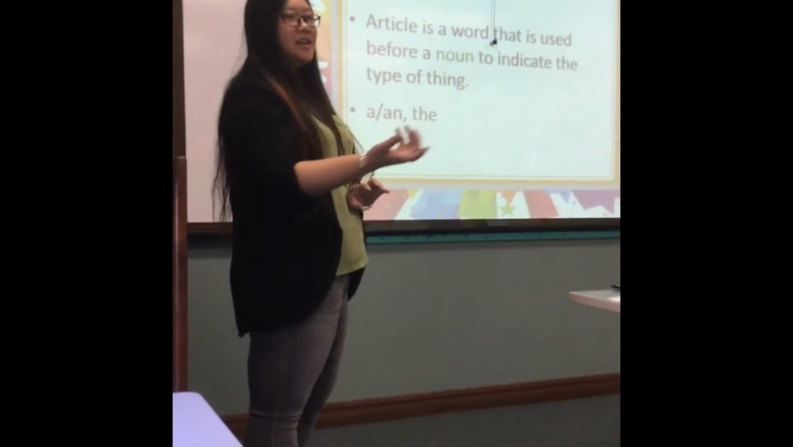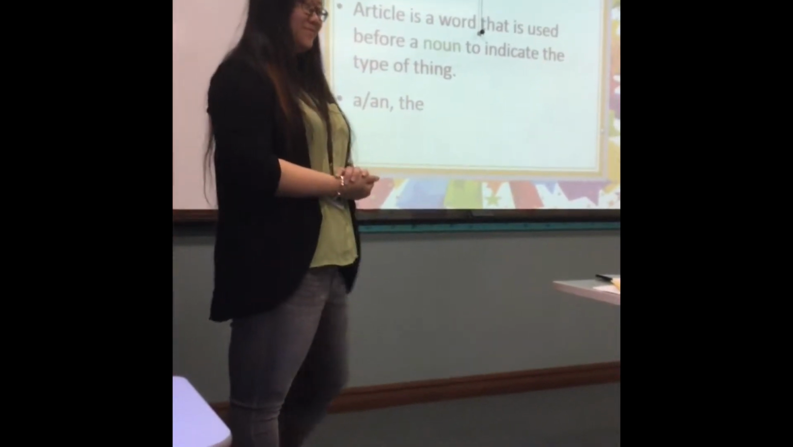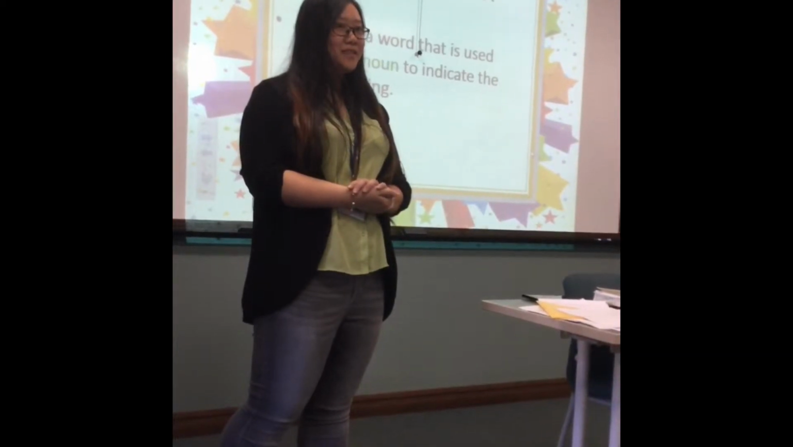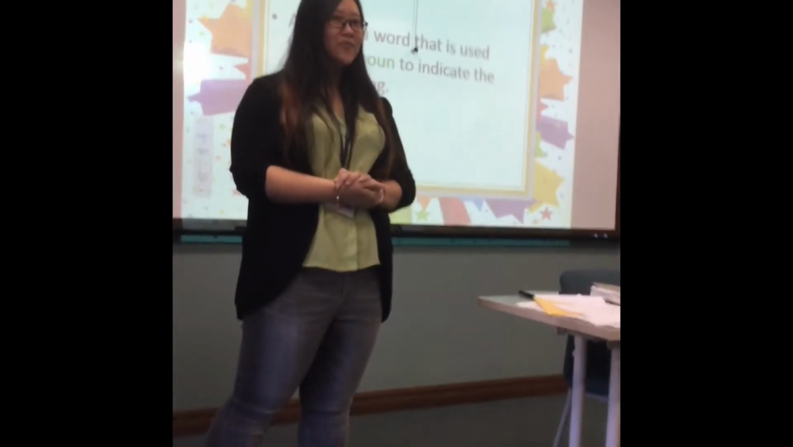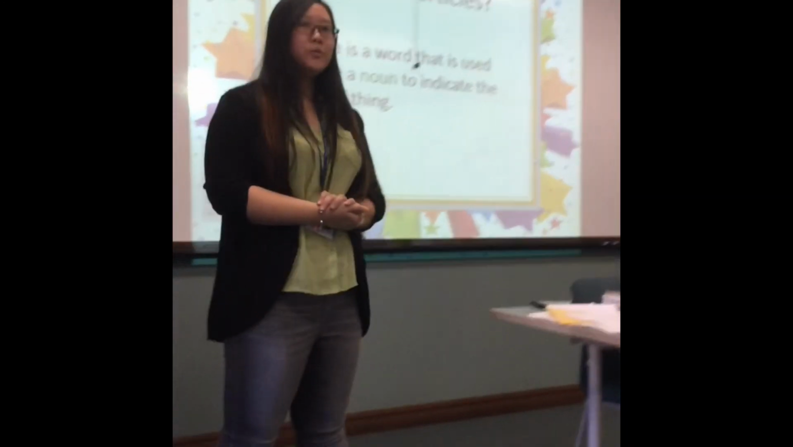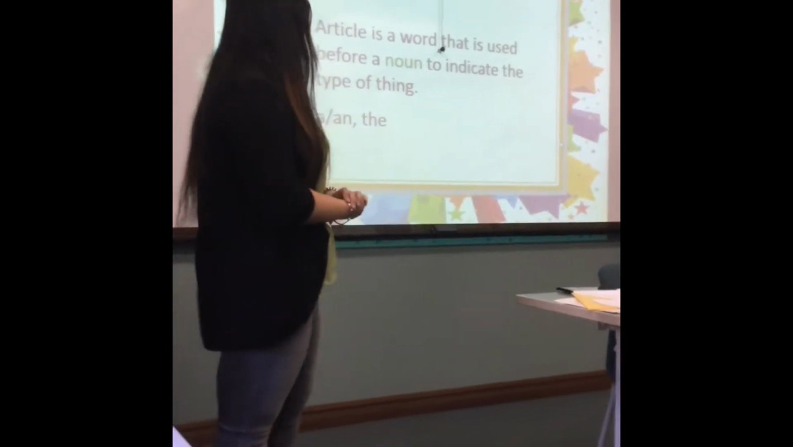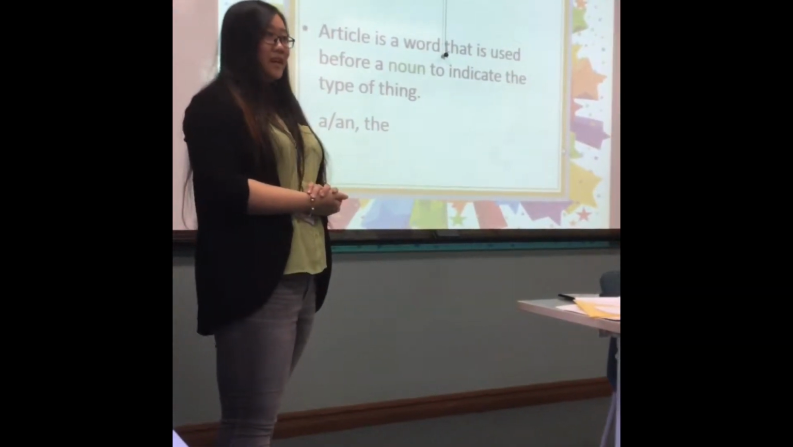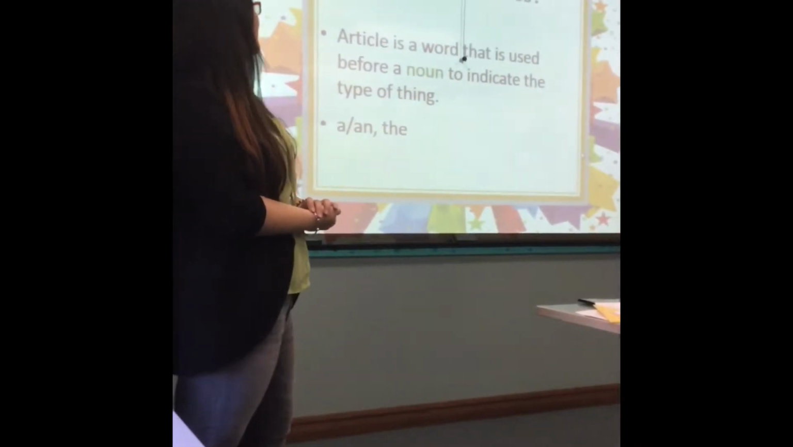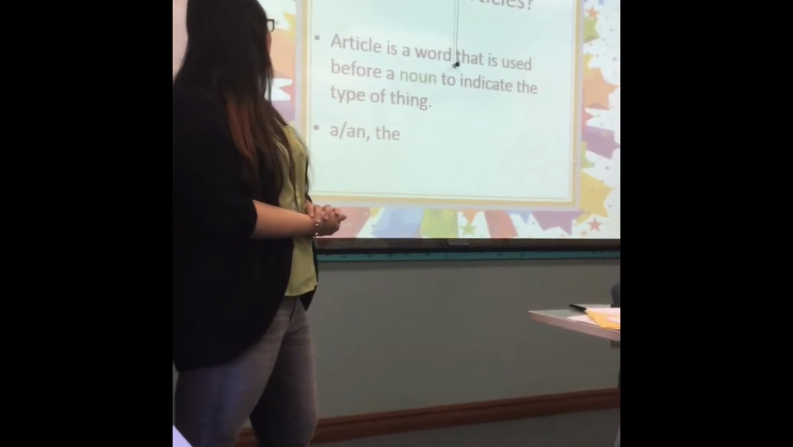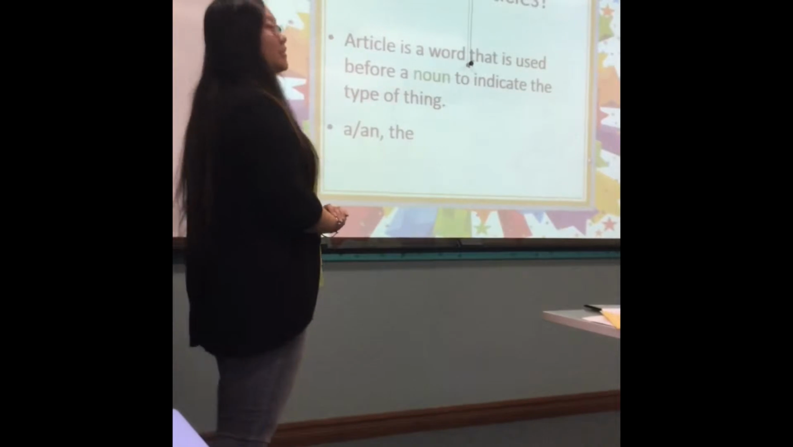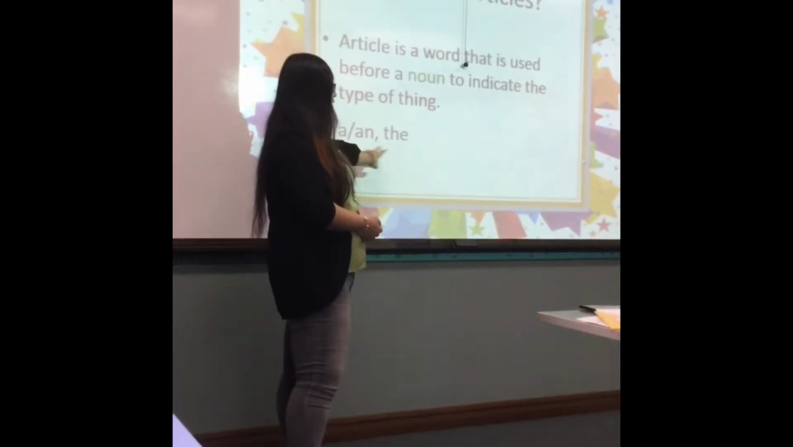So, for example, a cat. What does indicate mean? Okay, go back and check your vocabulary list. It's the first one on your vocabulary list. Indicate means to show, to show something. So the definition is: the article is a word that is used before a noun to indicate the type of thing. So we have several articles, a and the.